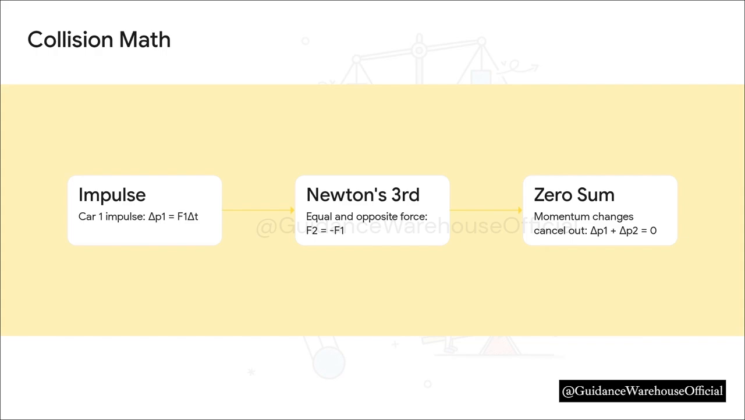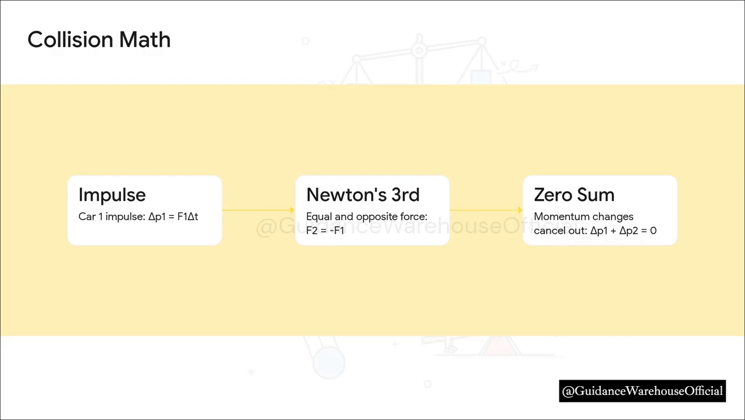In step 1, when car 1 hits car 2, it applies a force over a specific amount of time. In physics, we call this impulse, and it causes a change in momentum. So, the change in momentum for car 1, which we write as delta P1, equals the force acting on it times the duration of the collision.